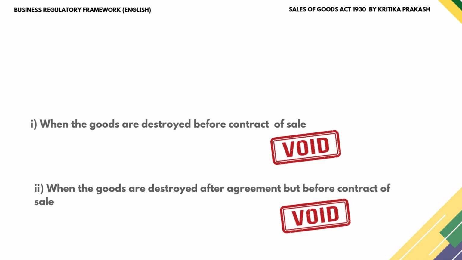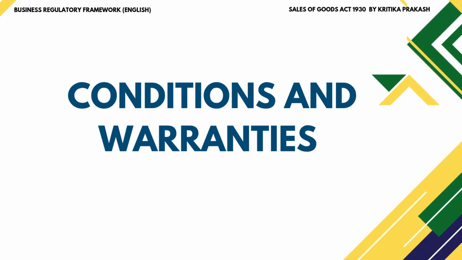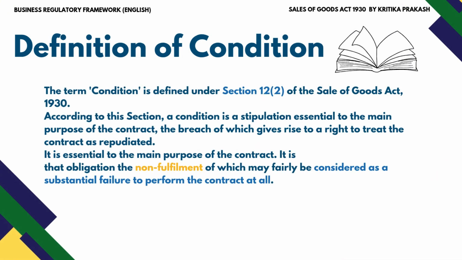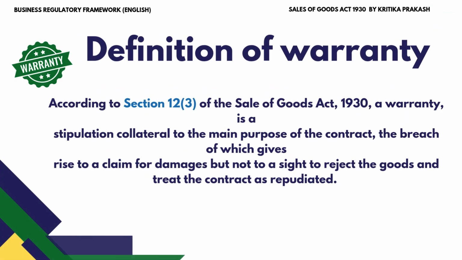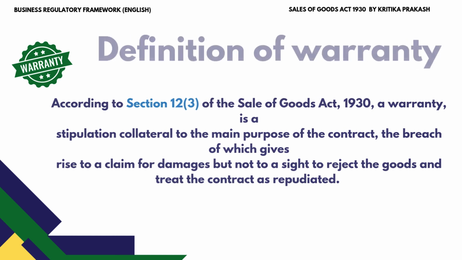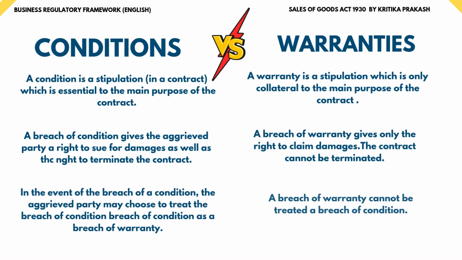Let's understand the conditions and the warranty. In any sale, there are two types of promises. First, condition. That is the main point of the contract, and warranty, which is a side promise. Condition: if it is broken, the buyer can cancel the contract and get a refund. Warranty: if it is broken, the buyer can only ask for damages but cannot cancel the contract.